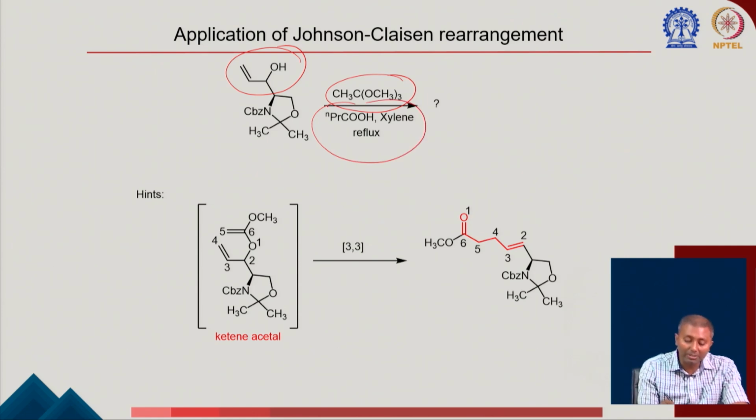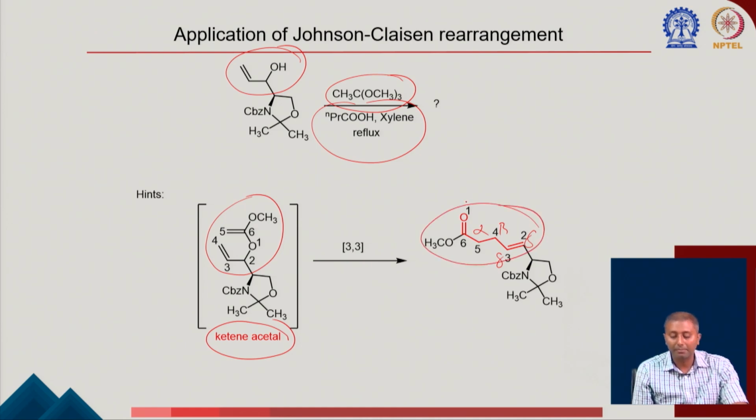So it is going through this type of ketene acetal, as I told you at the beginning, and now it is going for this 3,3 sigmatropic shift to get to the corresponding alpha, beta, gamma, delta, so the gamma, delta unsaturated esters.